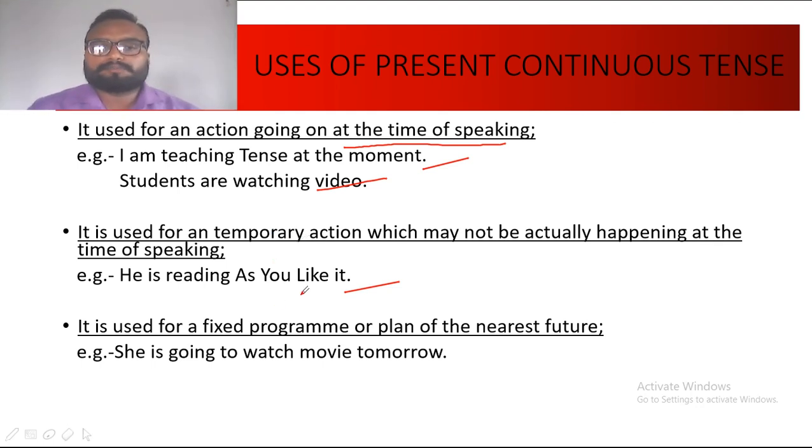Next, it is used for a fixed program or plan for the nearest future. Any action which is planned, which you have fixed, which you have scheduled, and which may take place very soon in the nearest future. For that type of action, again present continuous tense is used. So, she is going to watch a movie tomorrow. Everything is scheduled. The movie time, everything is fixed, the plan has been made. So therefore the structure of present continuous tense will follow over here.